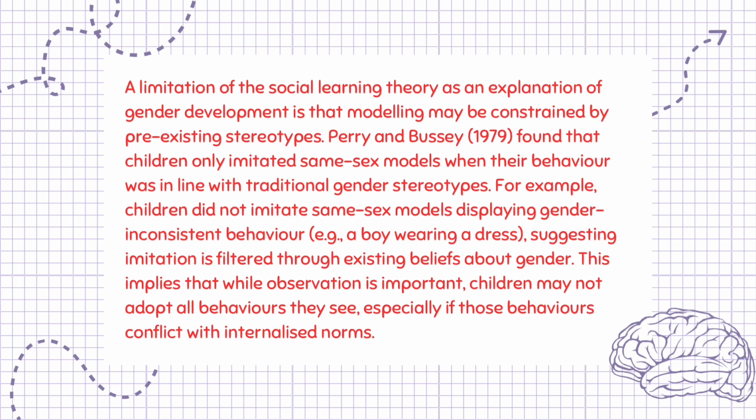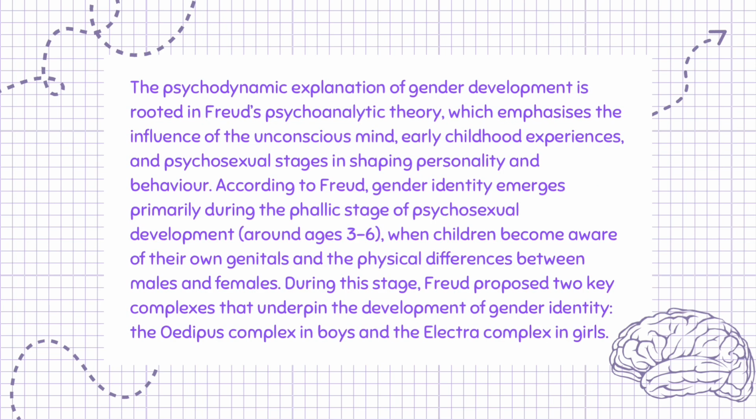The psychodynamic explanation of gender development is rooted in Freud's psychoanalytic theory, which emphasizes the influence of the unconscious mind, early childhood experiences, and psychosexual stages in shaping personality and behavior. According to Freud, gender identity emerges primarily during the phallic stage of psychosexual development, around ages 3 to 6, when children become aware of their own genitals and the physical differences between males and females. During this stage, Freud proposed two key complexes that underpin the development of gender identity: the Oedipus complex in boys and the Electra complex in girls.